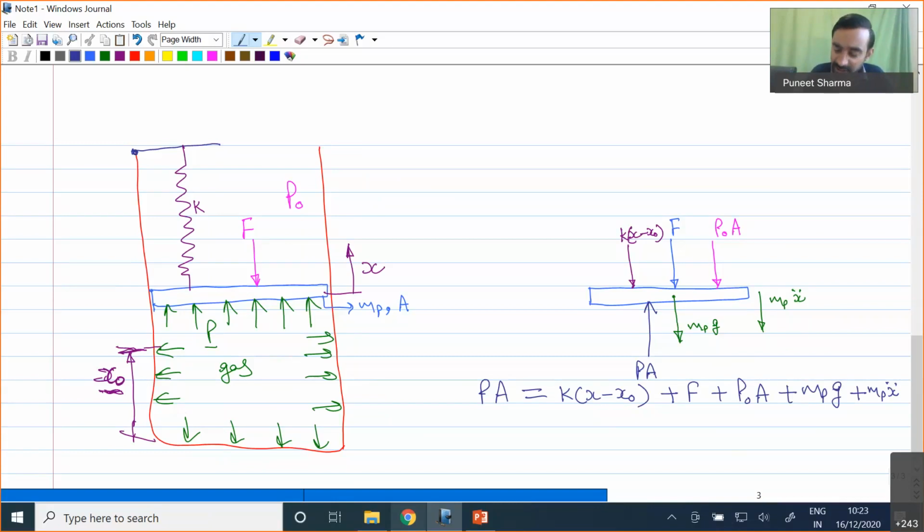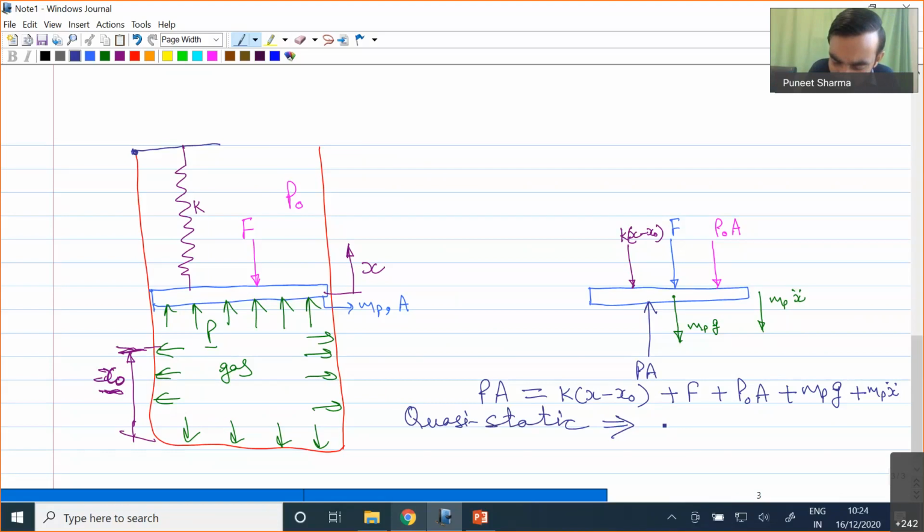Now one important thing we have to consider here: if we say our process is quasi-static, what will happen? We know that a quasi-static process is nothing but a very slow process.